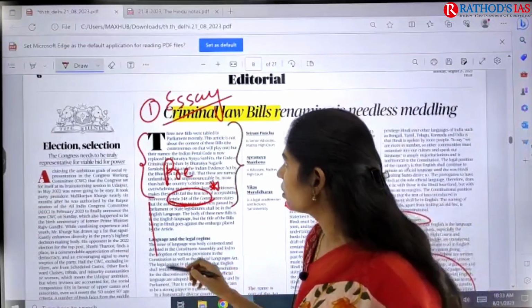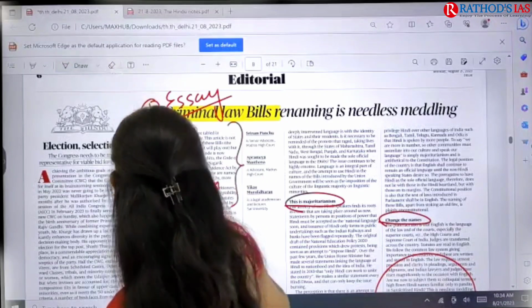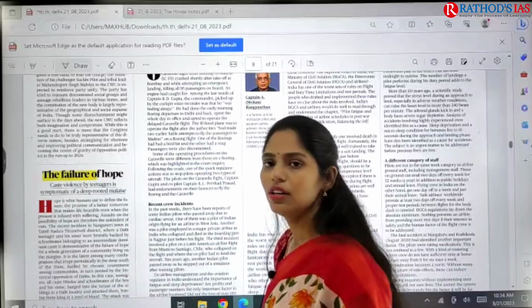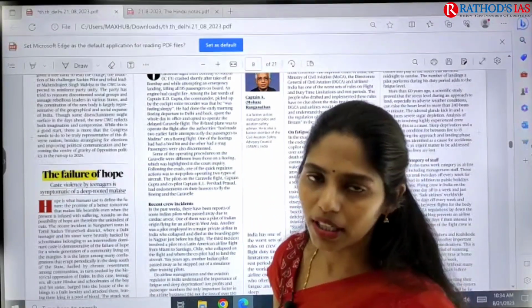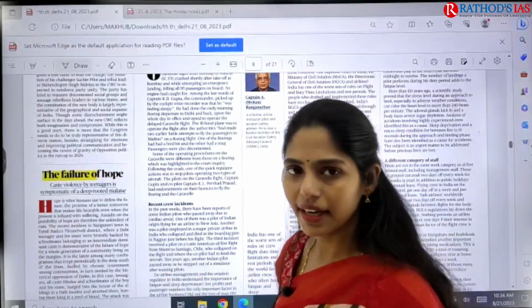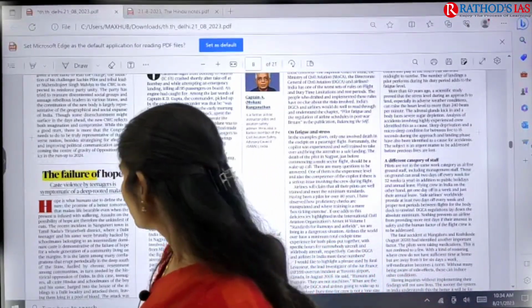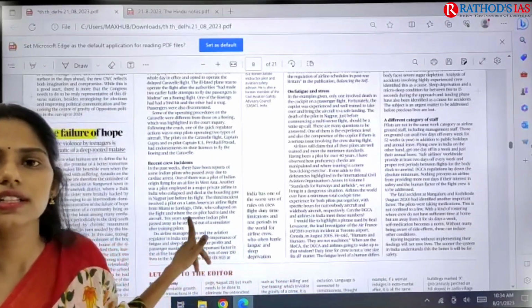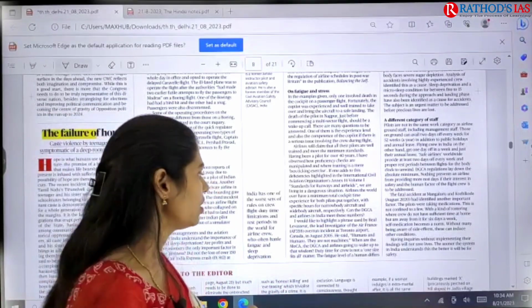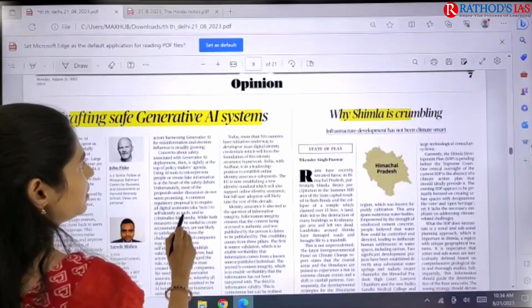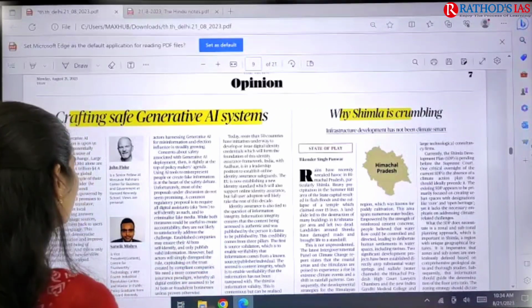And next one, we are going to see another article that is about the failure of hope. This article is also very important from your communal violence point of view, especially regarding caste. Here we are going to discuss this caste violence, the recent incident that happened in Tamil Nadu. And apart from this, in this opinion page, we are going to discuss these 2 articles.